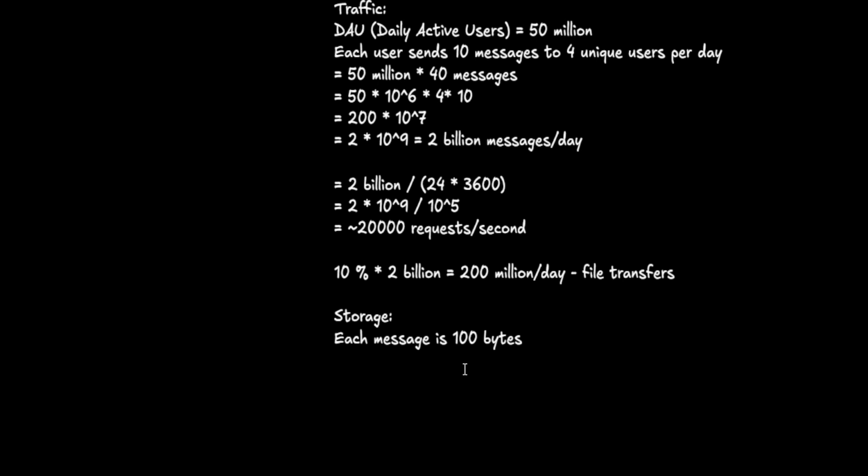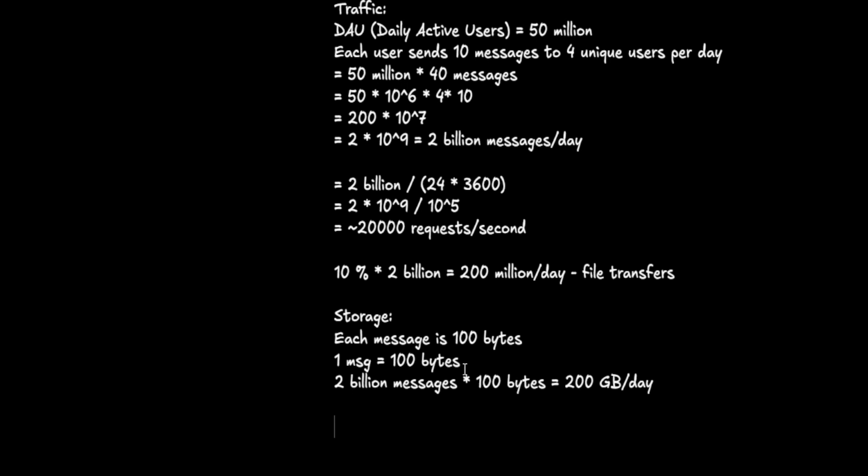I don't think they'll get into that level, but it's always better to call out your assumptions, right? So one message is 100 bytes. How much will it be for your billion messages? 2 billion messages. So 2 billion into 100 bytes, which is equivalent to around 200 GB per day.